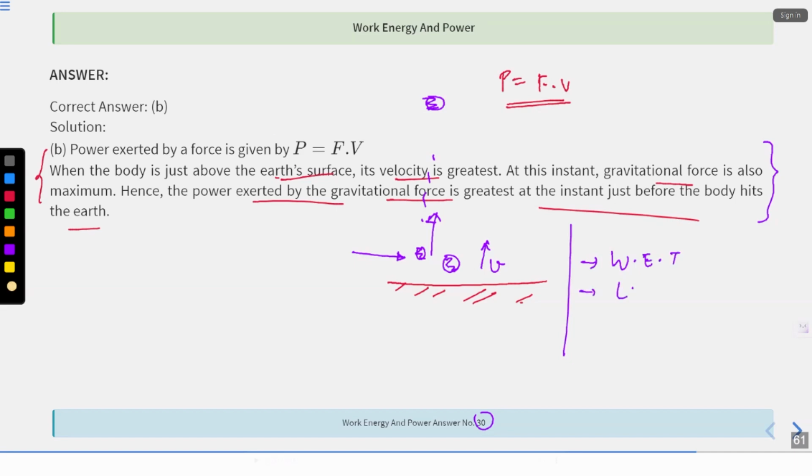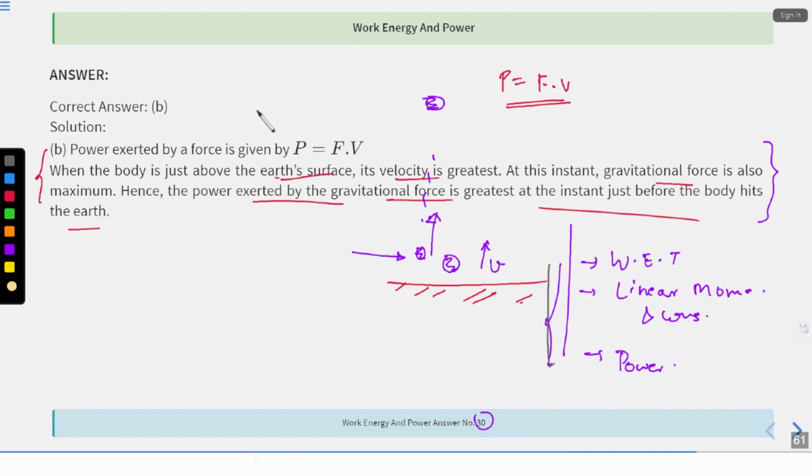Then linear momentum, and conservation of linear momentum. Third is power. These three topics are what we have dealt with today. And I want you all to discuss this if you have any doubts.